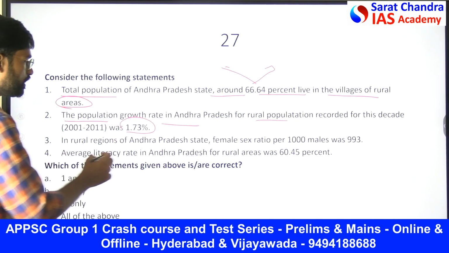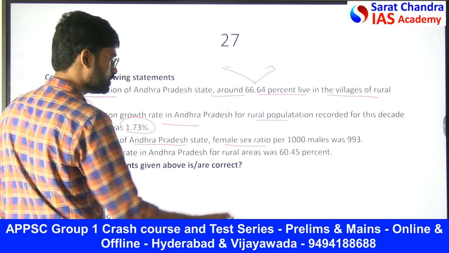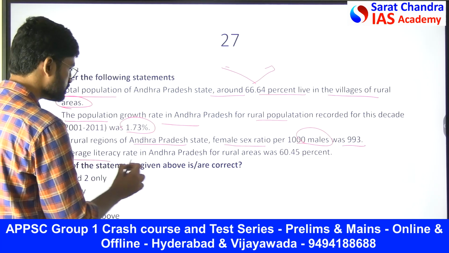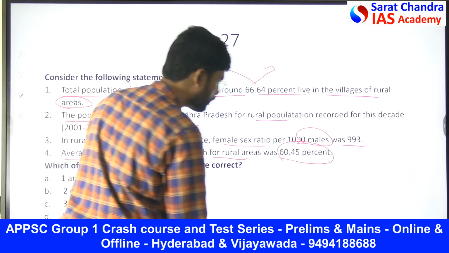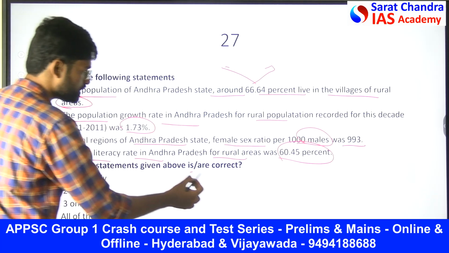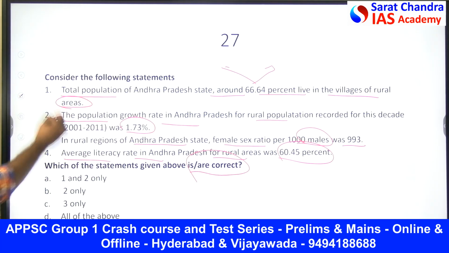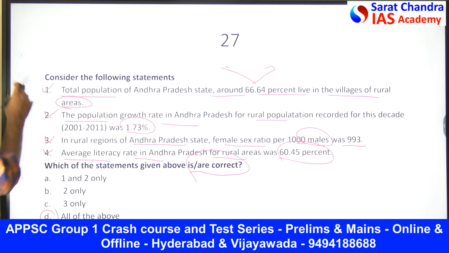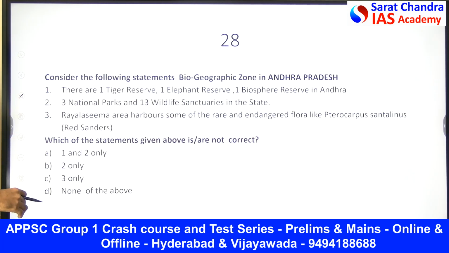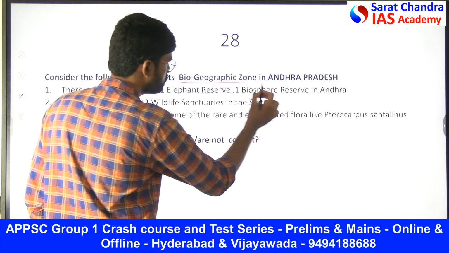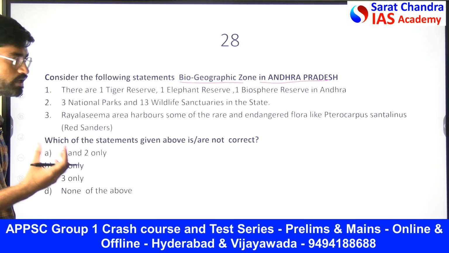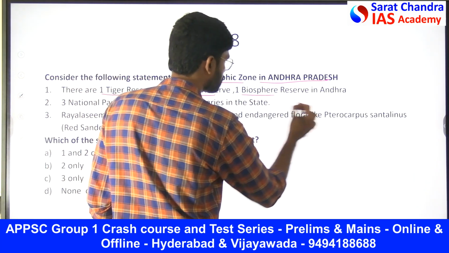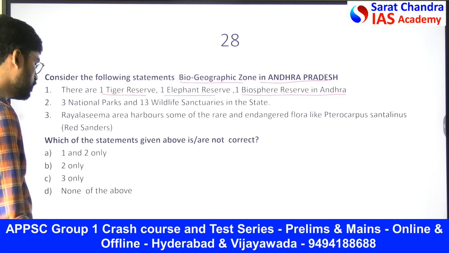In rural regions of Andhra state, female sex ratio per 1000 males was 993, and average literacy rate in Andhra Pradesh of rural areas is 60.45%. Which of the statements are correct? Obviously all the statements are true. So all the statements are true here. Yeah. Next, consider the following statements on biogeographic zones in Andhra Pradesh. Biogeographic zones అనేది ఉంటాయి అన్నమాట. What are the things? There are 1 tiger reserve, 1 elephant reserve, and 1 biosphere reserve in Andhra Pradesh. So it is true. Is it true or wrong?